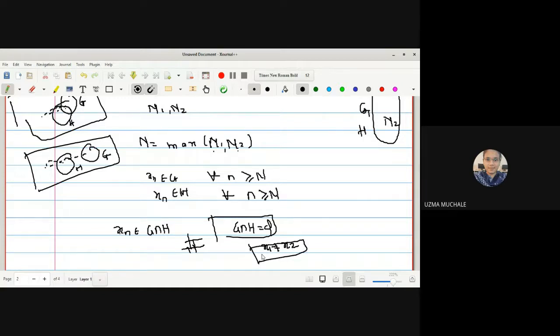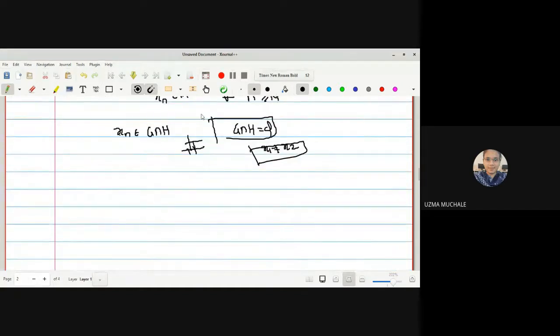And hence this contradiction arises due to the wrong assumption that X1 and X2 are two different points. So what will be the right assumption? X1 is equal to X2, which implies that the sequence Xn will converge to one limit point, say X1 or X2, because X1 is equal to X2. Okay.